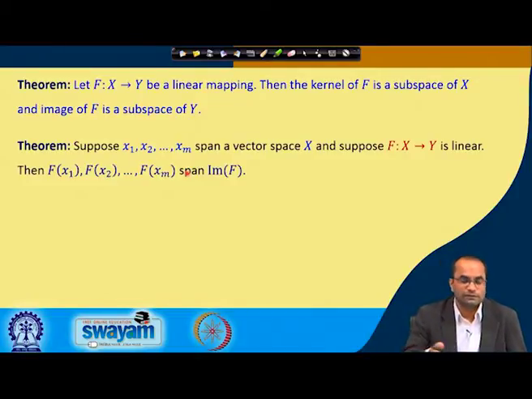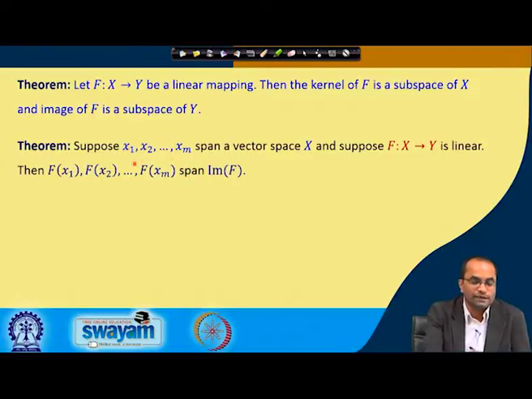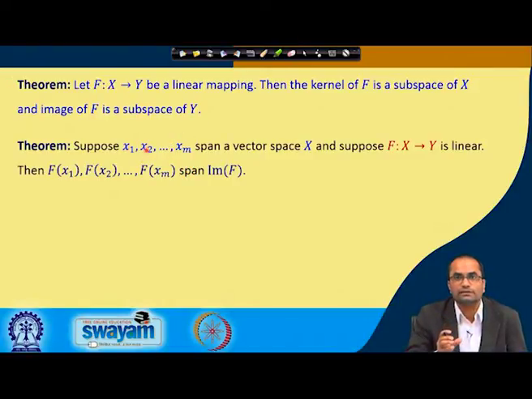That is a very nice point. If we know the vectors from the space X span X, and we know the mapping f, then f(x1), f(x2), up to f(xm) will just span the image of f.